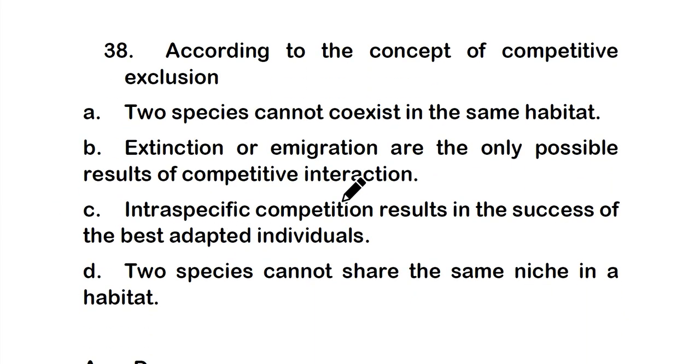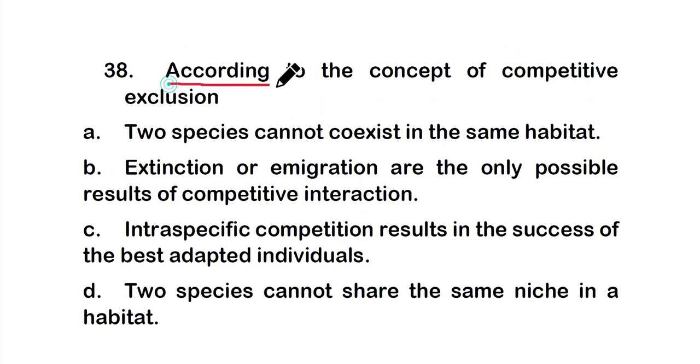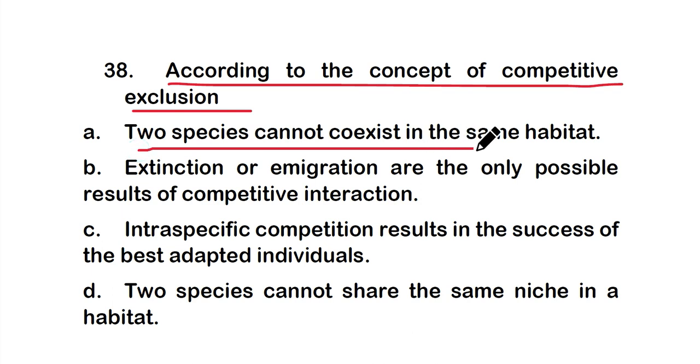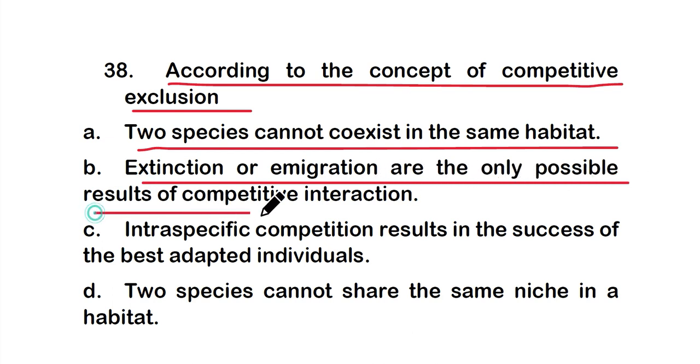So the next is question number 38. According to the concept of competitive exclusion, option A, two species cannot coexist in the same habitat. Option B, extinction or emigration are the only possible results of competitive interaction.